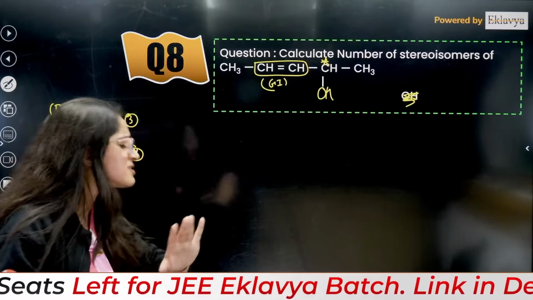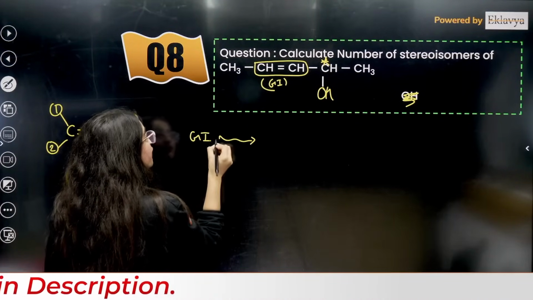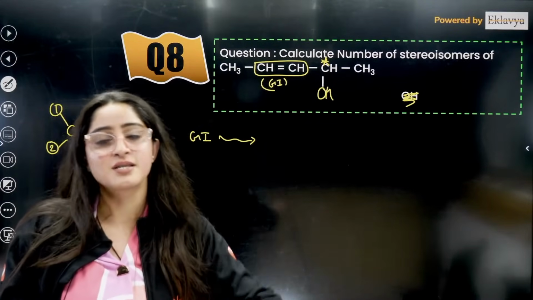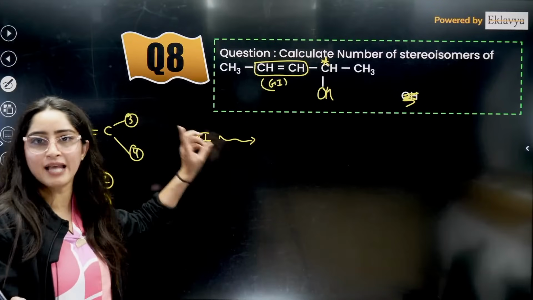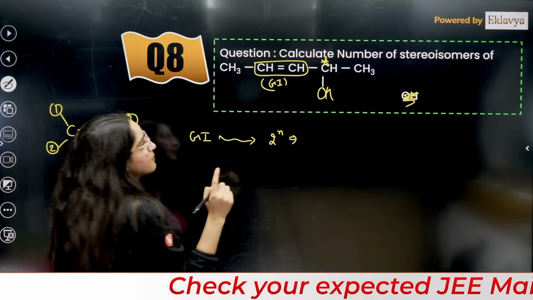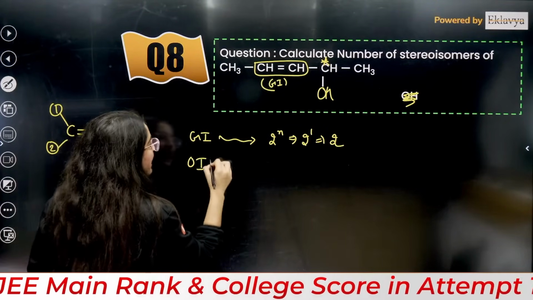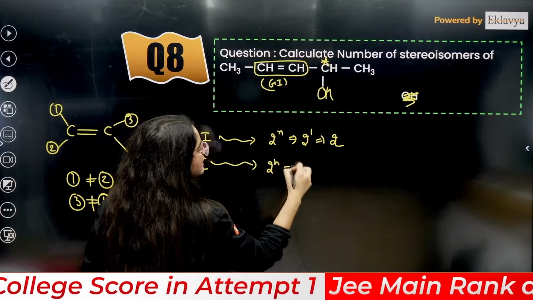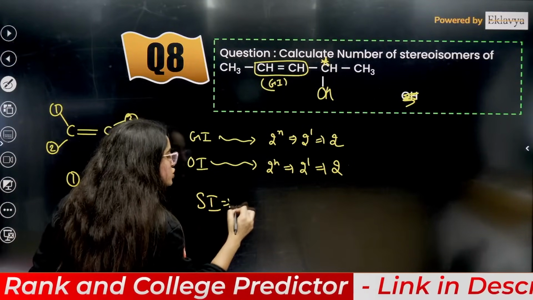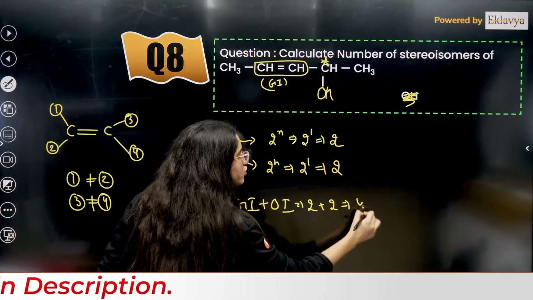For unsymmetrical, a very simple formula, right? Why am I calculating this individually? Maybe in the next shift they can ask you how many geometrical isomers, how many optical isomers, right? So that's why I am calculating this individually. Geometrical isomers are 2 raised to power n, where n is the number of geometrical isomerism sites, so that is 2 raised to power 1. The answer is going to be 2. Optical isomer, guys, it is again 2 raised to power n, and here also you have 1 chiral center, so it is 2. Total stereoisomer is geometrical isomer plus optical isomer. It is 2 plus 2. Answer is going to be 4.